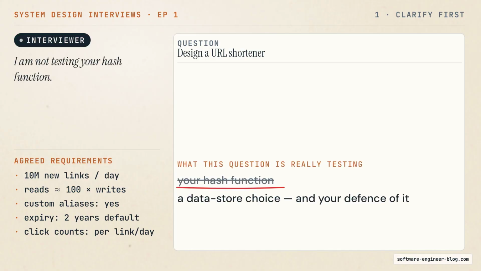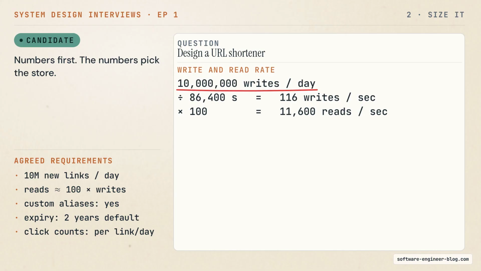That is the right start. And let me tell you what I am actually testing here, because it is not what people think. I am not testing your hash function. Any hash will do. I want you to choose where this data lives, and then defend that choice when I push on it. Then let me put numbers on it first, because the numbers pick the store.